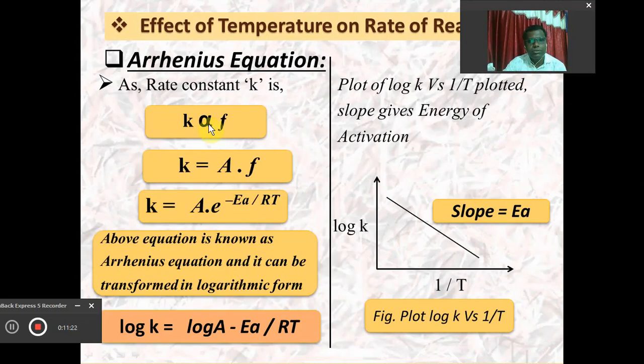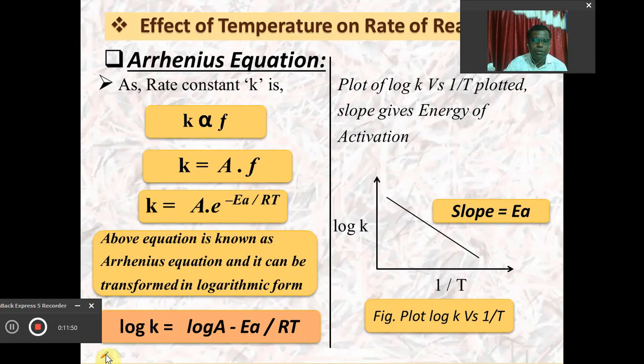So this means that if the fraction is more, more molecules will be converting into the transition state. It means that the product will be more, the rate of reaction will be more, and the rate constant of such a reaction will also be more. It means that this fraction decides the value of the rate constant K. The rate constant depends upon the fraction of molecules converting into the activated complex or transition state.